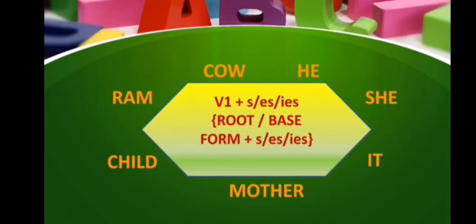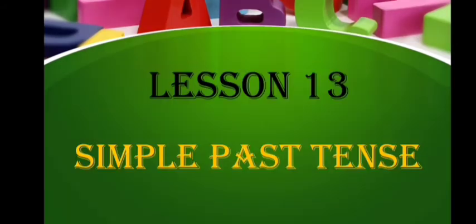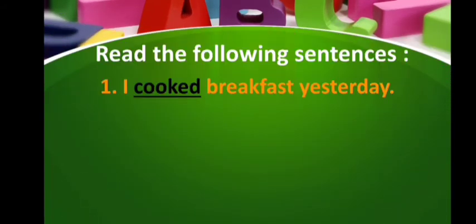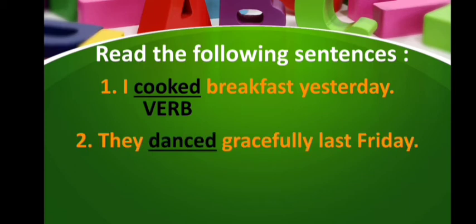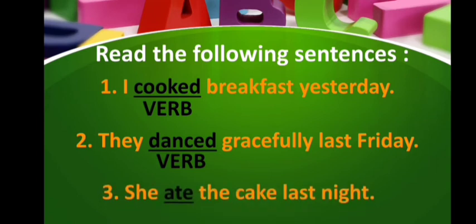Now we will revise simple past tense. At first we will read some sentences. The first sentence is: I cooked breakfast yesterday. Here you can see the underlined word is a verb, as you already know about verbs. The next sentence is: they danced gracefully last Friday. Here the word danced is a verb, and in the next sentence, she ate the cake last night, ate is a verb.